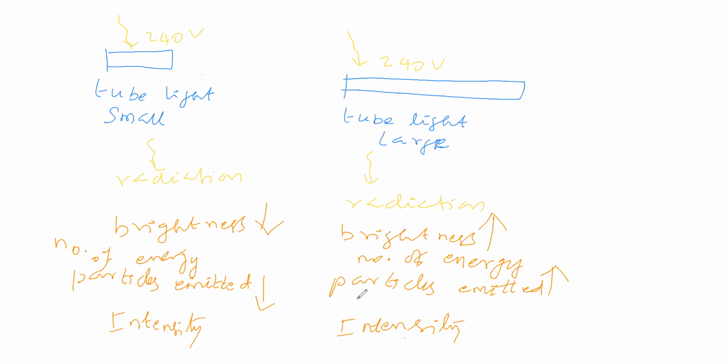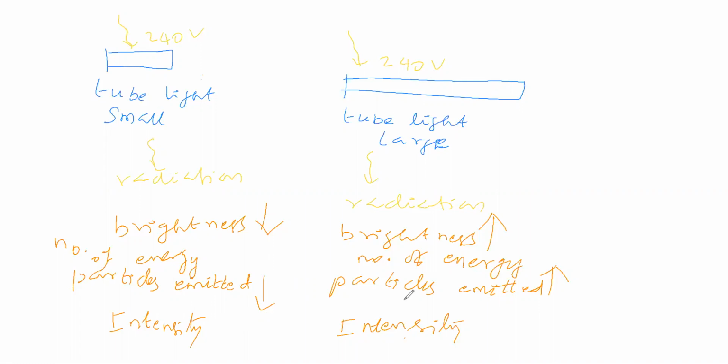So how will the intensity of radiation be here and here? Where do you say the higher value is? Do you say the intensity of radiation at this first place is high, or the intensity of radiation at this second place is high? What do you say?